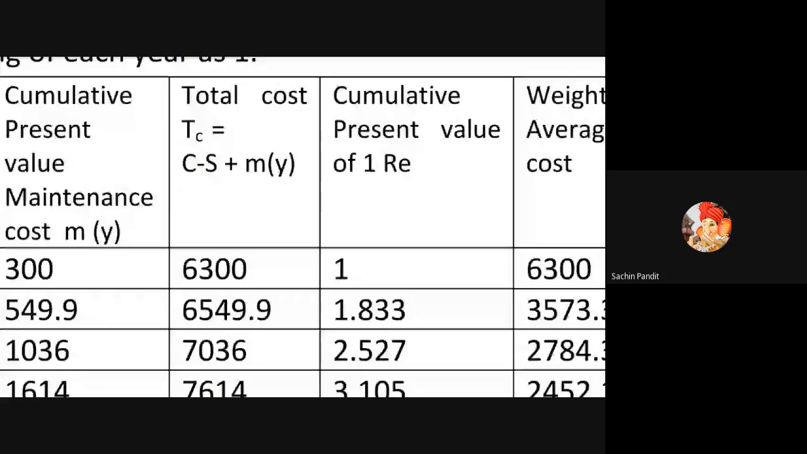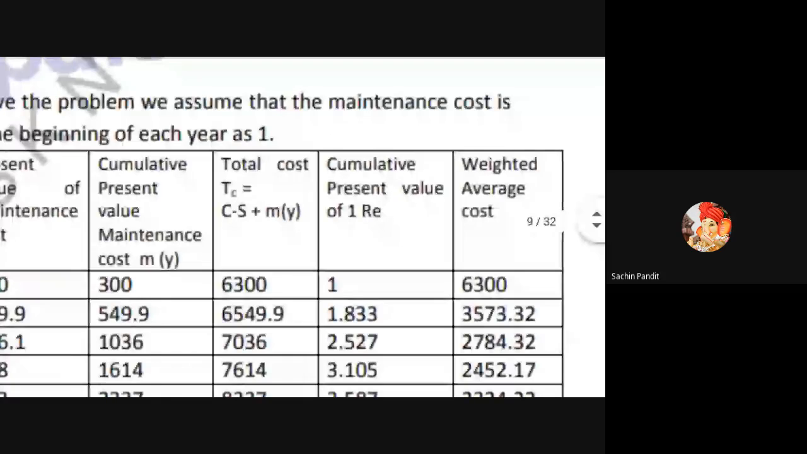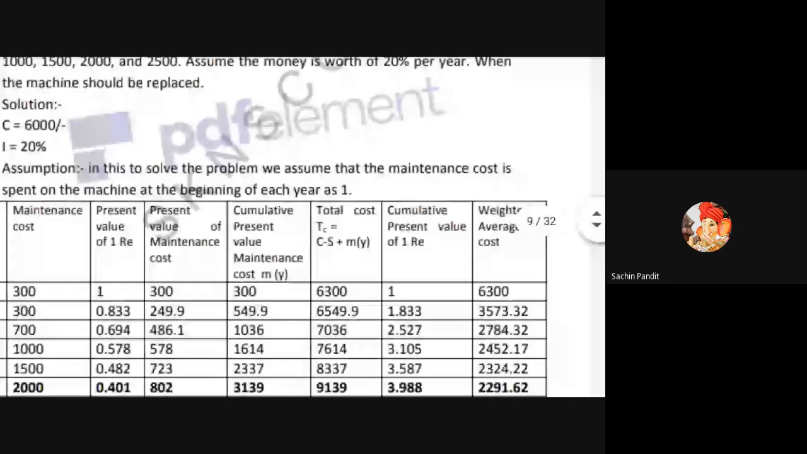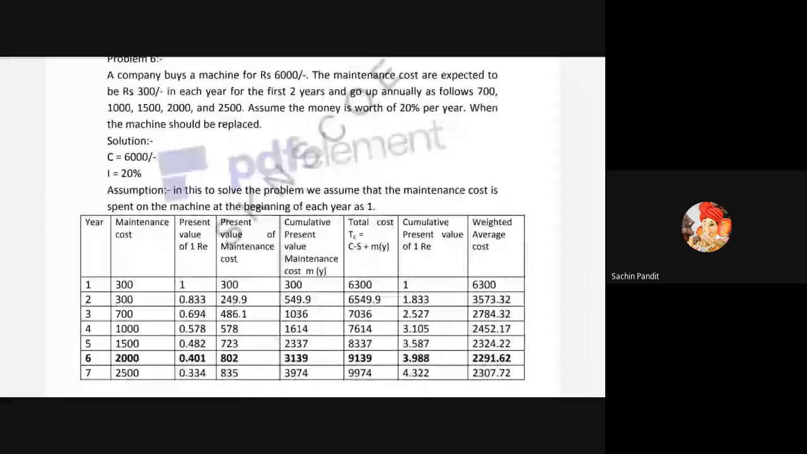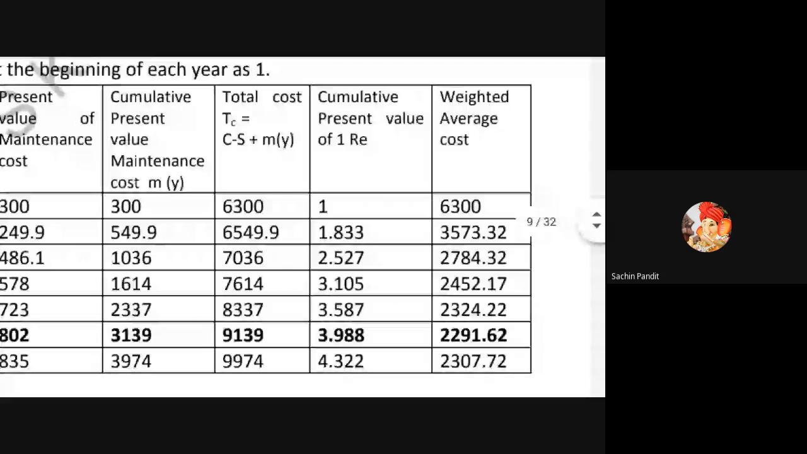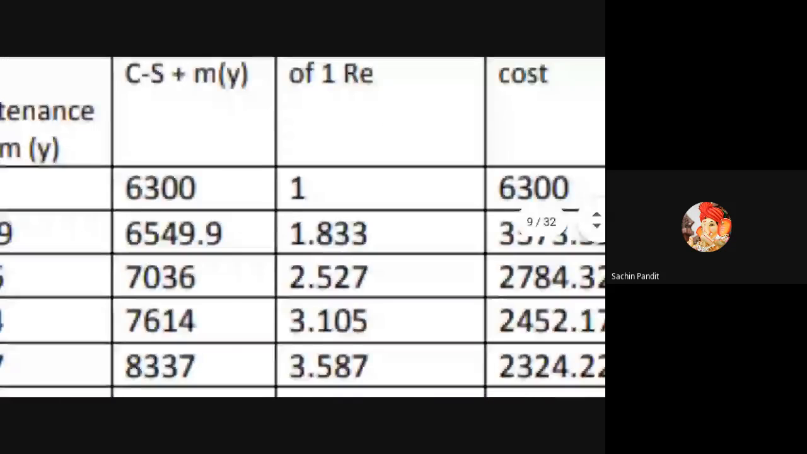Now we will get the weighted average. Whatever column numbers I show: suppose year number is 1, maintenance is 2, present value is 3, present value of maintenance is 4, cumulative present value of maintenance cost is 5, total cost is 6, and cumulative present value is 7. So what will be the answer? Column number 6 divided by 7, total cost divided by the cumulative present value, whatever the rupee value. Calculate all these values by directly dividing the last two columns.